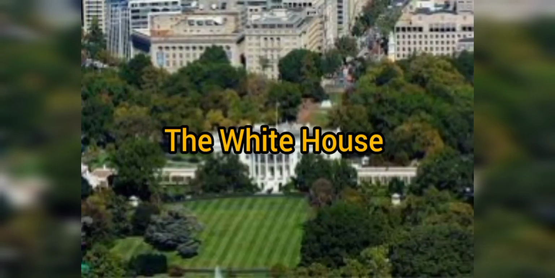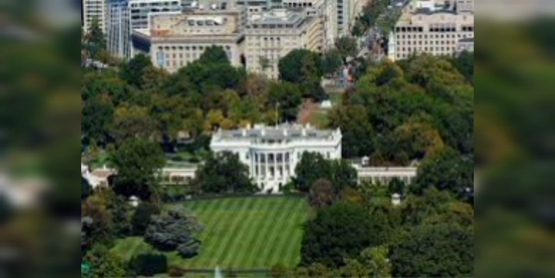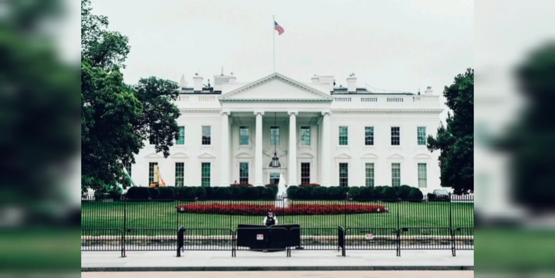The White House in Washington, D.C. The White House in Washington, D.C. is the official residence and office of the President of the United States. The palace was built between 1792 and 1800 and was first used by President John Adams.